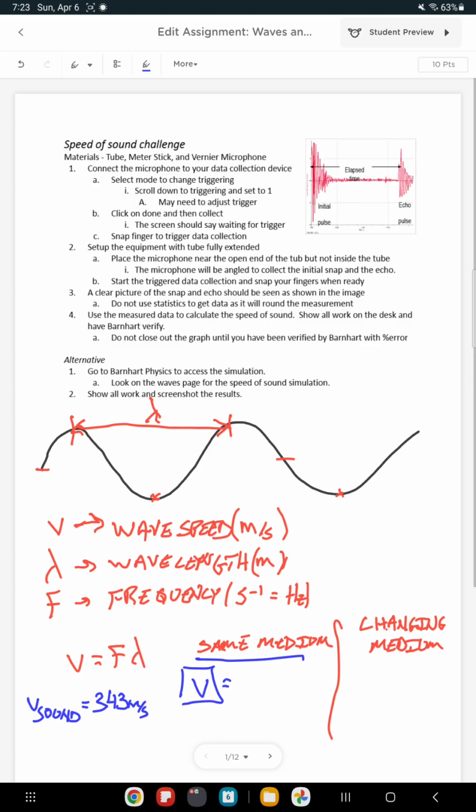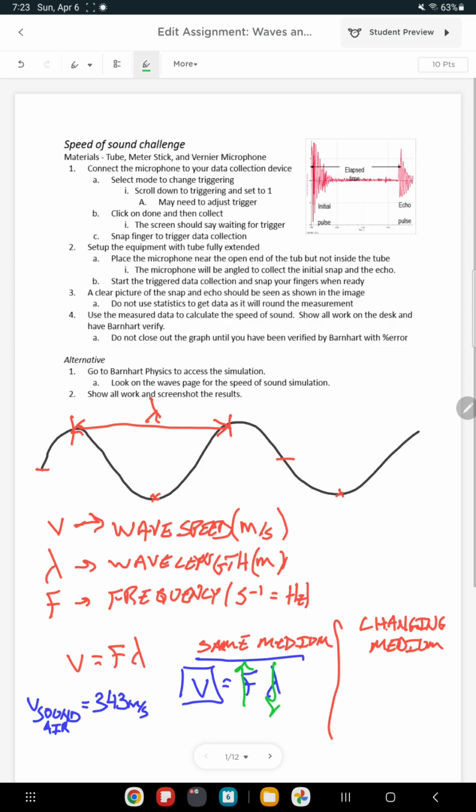This is the speed of sound in air, I should specify. It will also change with different mediums. If it's in the same medium, the speed's going to stay the same. And then frequency and wavelength are going to be inverses of each other. As the number of waves increases, the wavelength between the waves is going to decrease. That's if it's in the same medium.